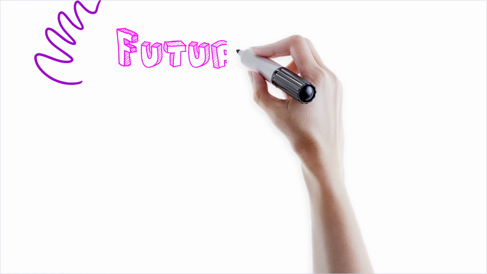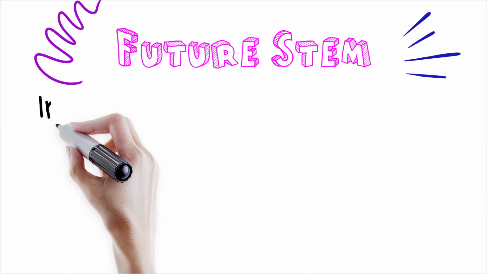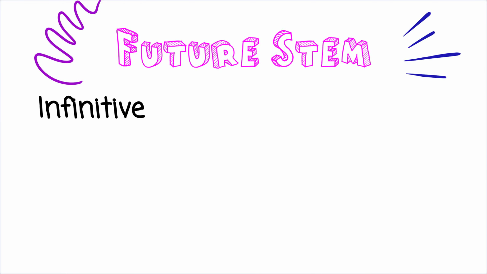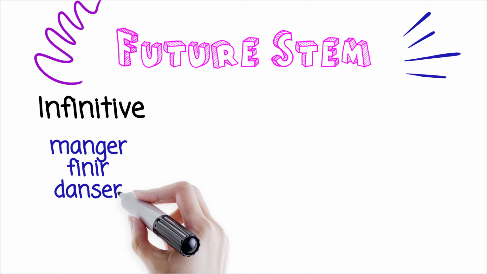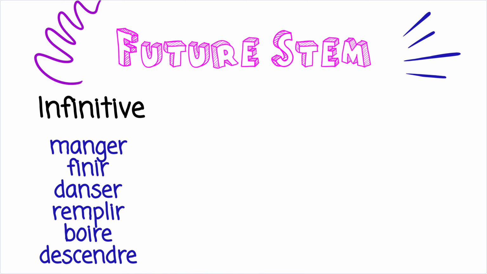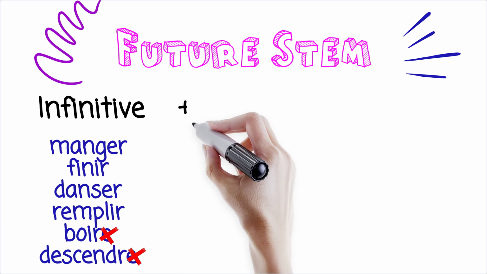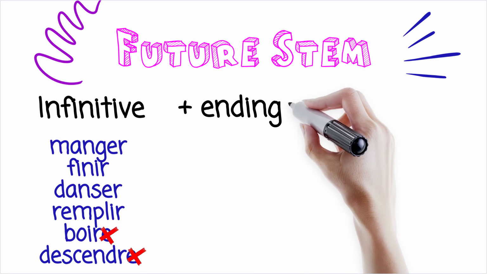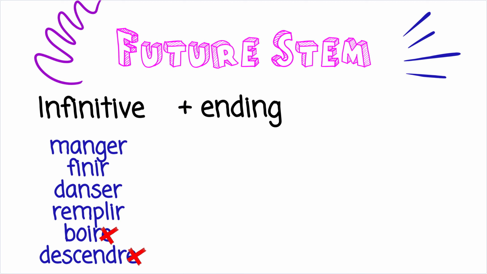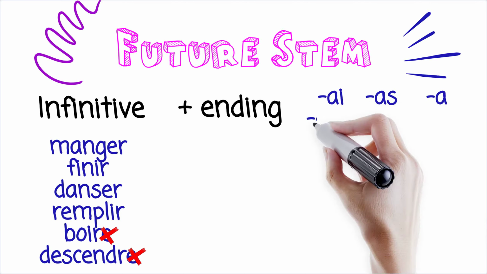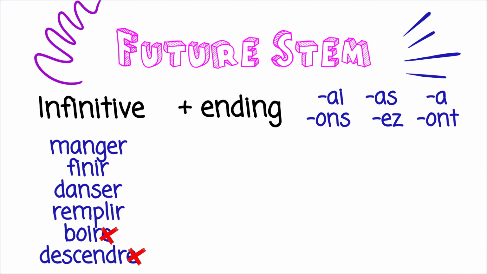As I've already mentioned, the future stem is nearly always the infinitive. If we just have a look at a few examples of infinitives, we've got manger, finir, danser, remplir, boire, and descendre. We're going to add our endings onto the end of these infinitives. However, if they end in an E, like boire and descendre, we're just going to remove the E before we add our ending. So that's because our endings can only be added to an R. And our endings, just a reminder, are AI, AS, A, ONS, EZ, and ONT.